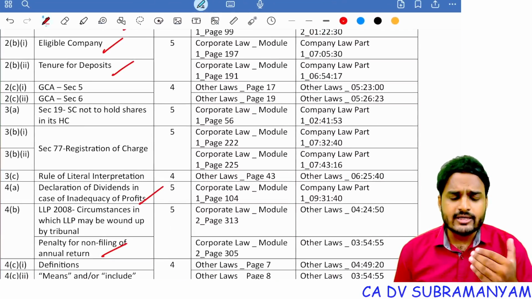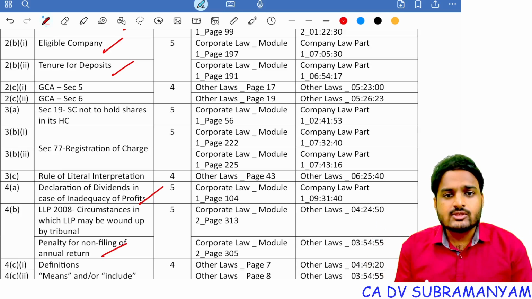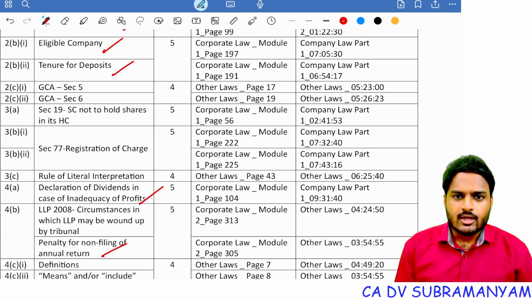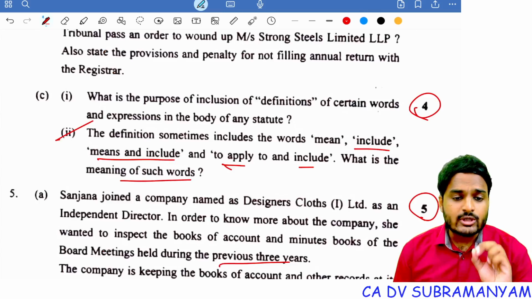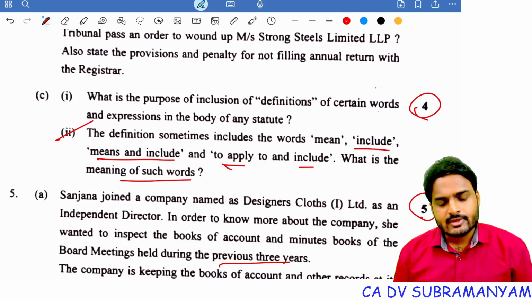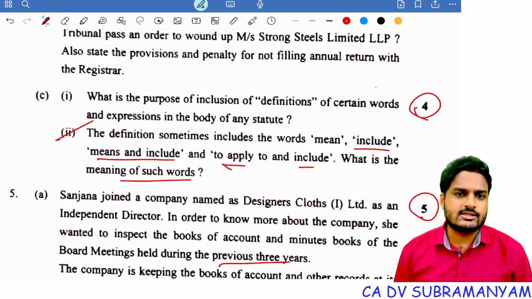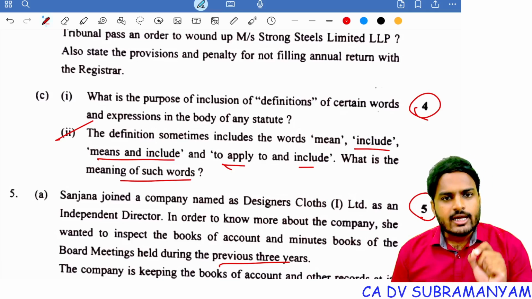I'm not exaggerating, but I'm telling you, considering all exceptional circumstances, we designed our materials and we designed our marathon lectures. And after looking at this paper, I'm very sure a student with at least moderate conceptual clarity can answer this type of questions. Yes. So to answer the questions of this paper, conceptual clarity is a must.